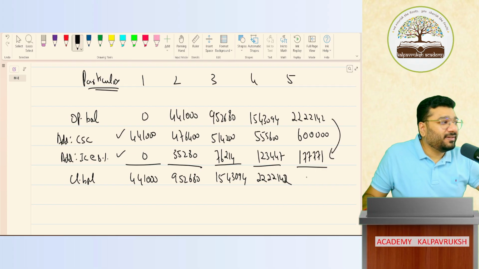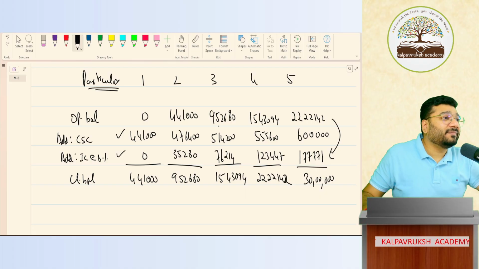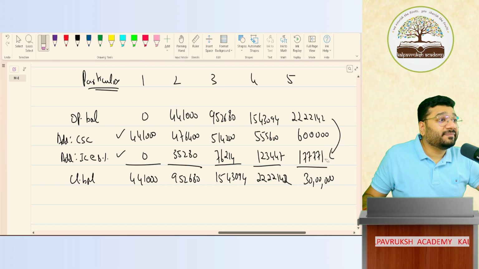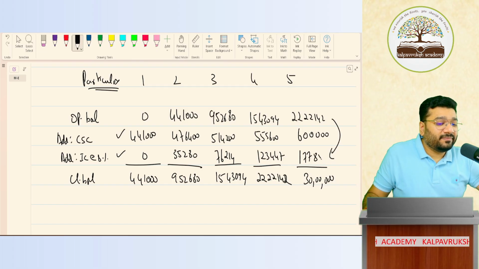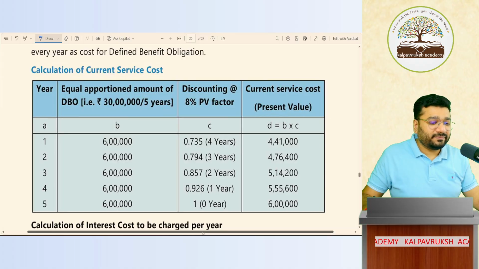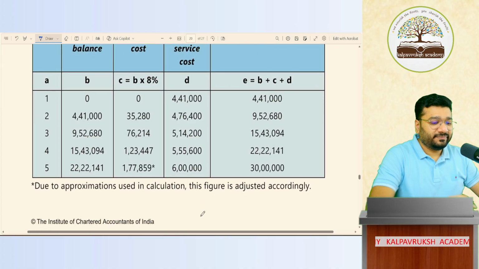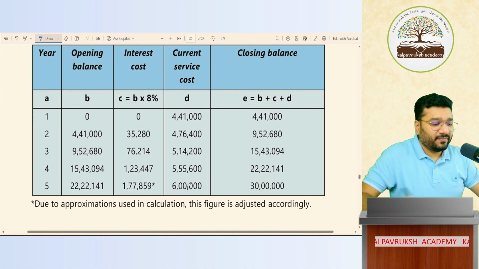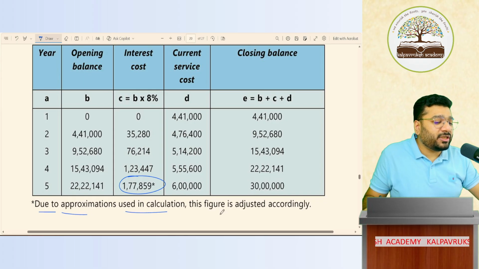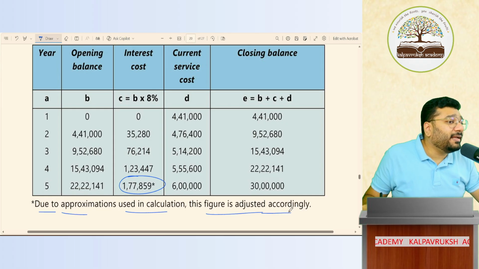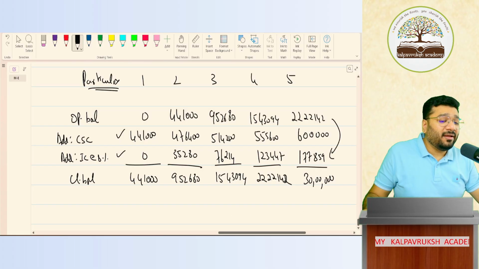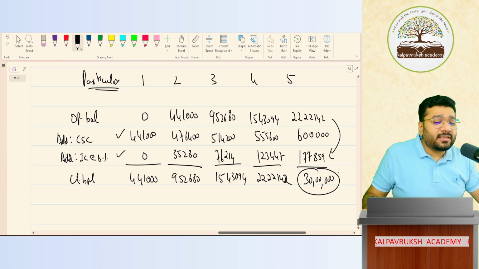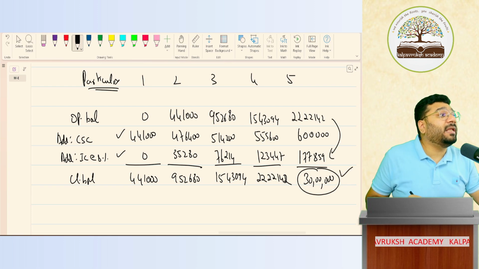Total, 30 lakh round should come. Now adjust interest accordingly. How much is interest? After adjusting, 859. It's 1,77,859. They've adjusted due to the approximation used in calculation. At the end of the fifth year, this amount should be equal to your expected benefit.